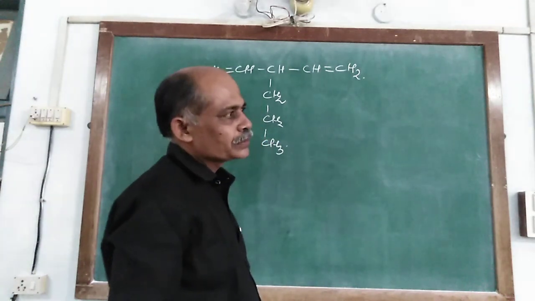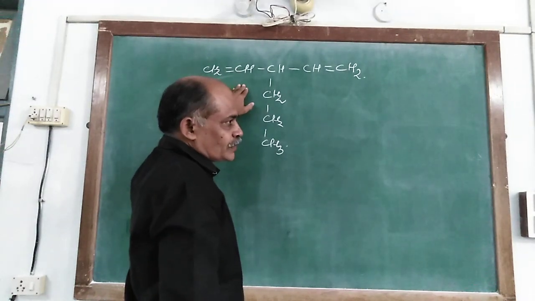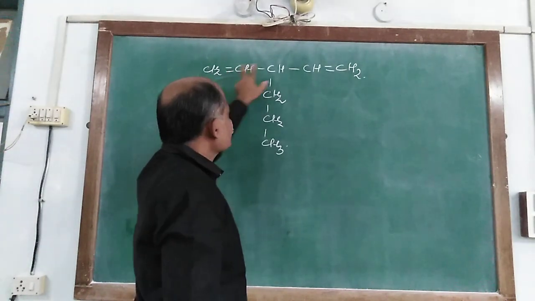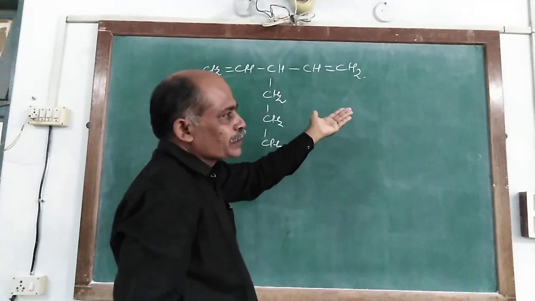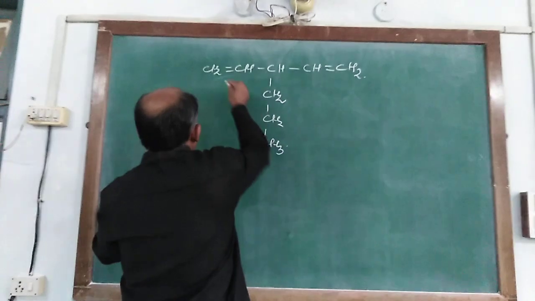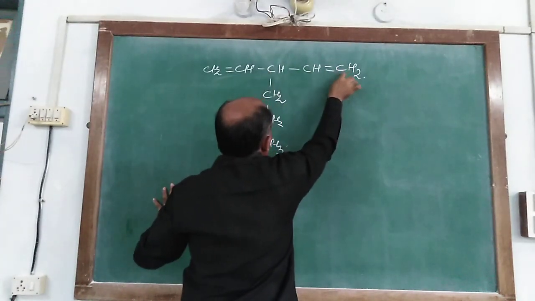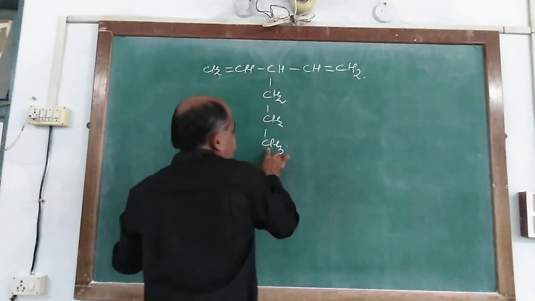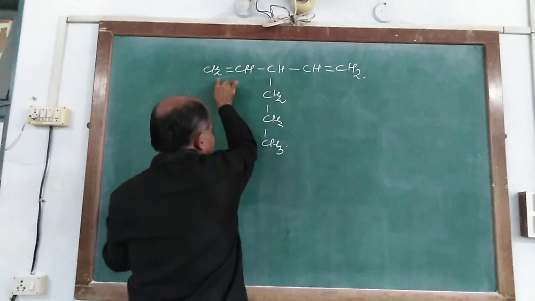So we choose the parent chain which has the maximum number of double bonds included. So here 1, 2, 3, 4 and 5. Here 1, 2, 3, 4, 5 and 6.